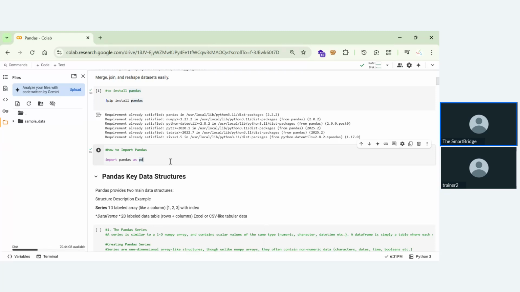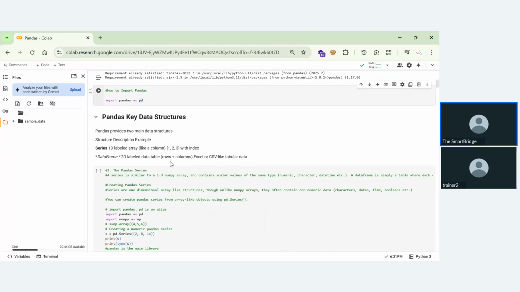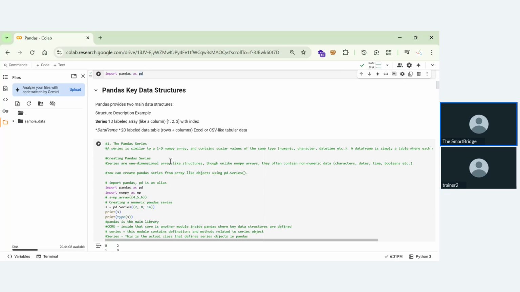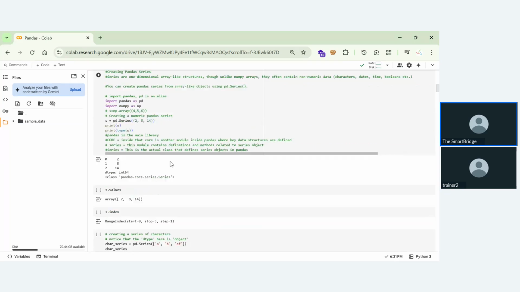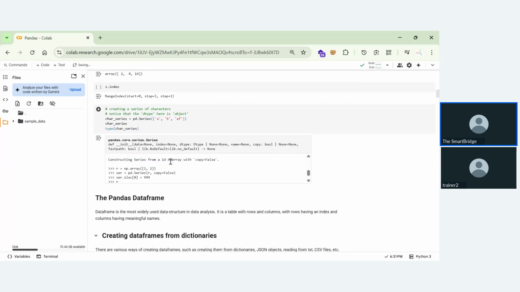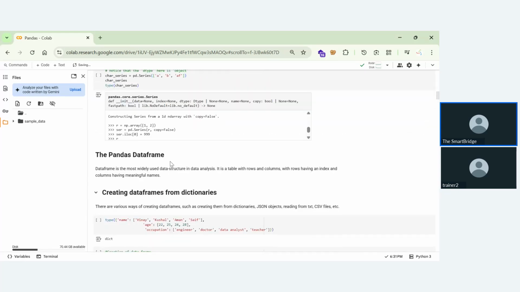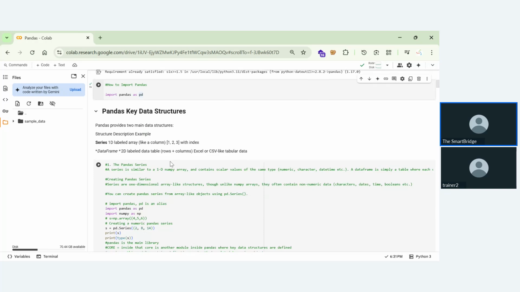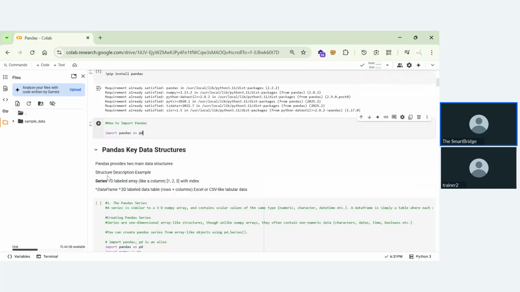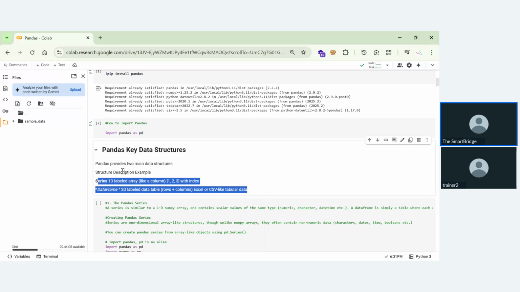After we complete this installation and importing of Pandas, now we'll get to know the types of Pandas. In Pandas, we'll have two things. Now here you can see the data types you can have in Pandas. In Pandas, you can have two structures: one is series, another one is data frames.